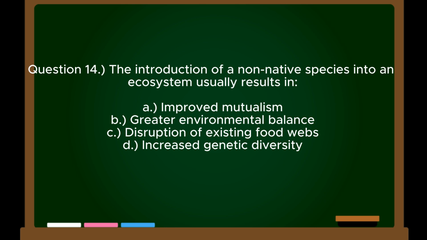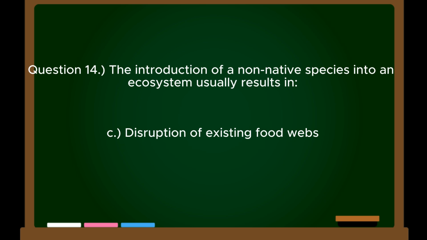Question 14. The introduction of a non-native species into an ecosystem usually results in: A. Improved mutualism. B. Greater environmental balance. C. Disruption of existing food webs. D. Increased genetic diversity. Correct answer, C. Disruption of existing food webs.